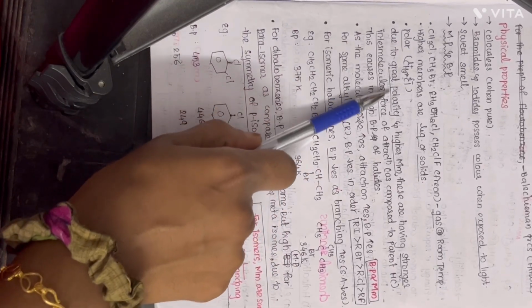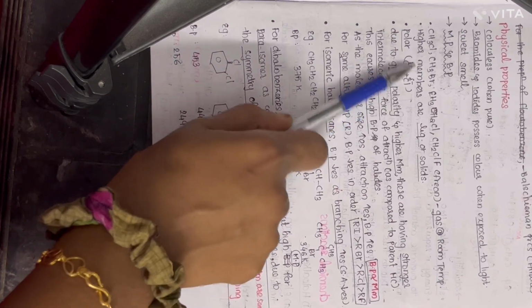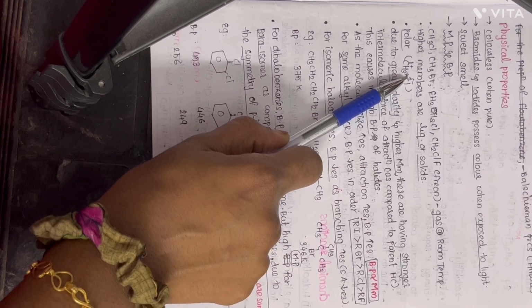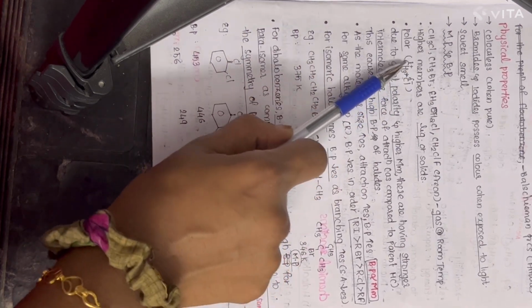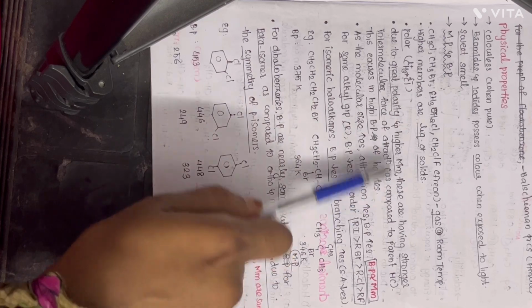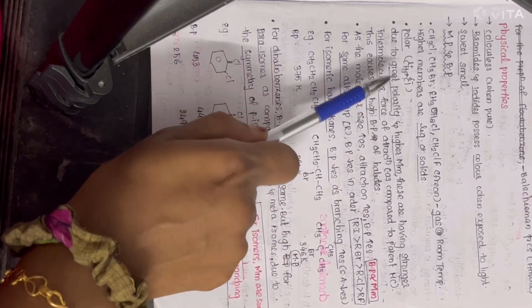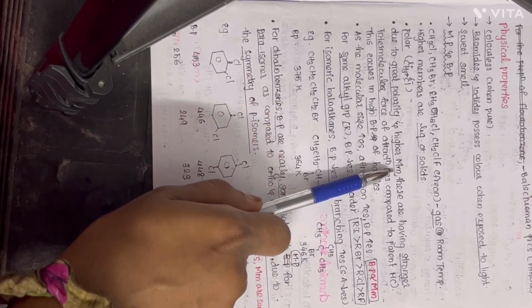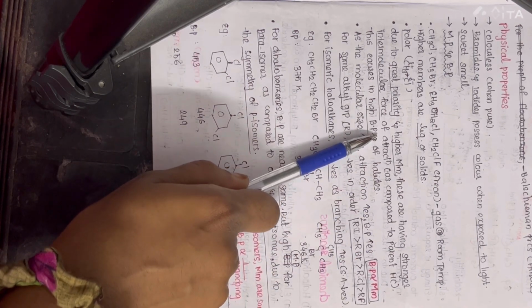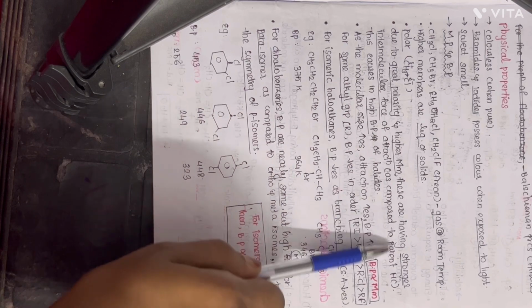And due to the greater polarity and the greater molecular mass, since chlorine has a greater molecular mass, and this gives a greater molecular mass to the whole haloalkane or haloarene. So due to two reasons, greater polarity and higher molecular mass, they have stronger intermolecular forces of attraction as compared to the parent hydrocarbon.